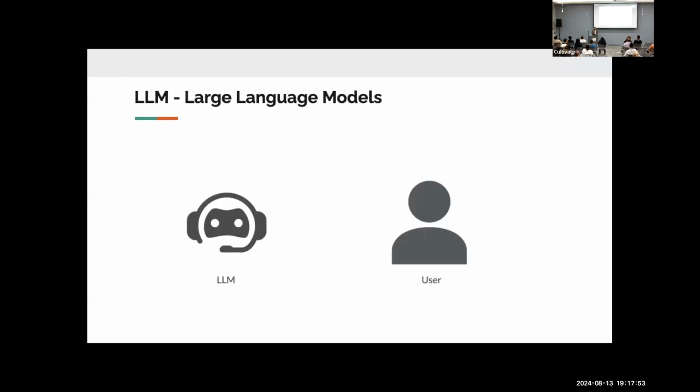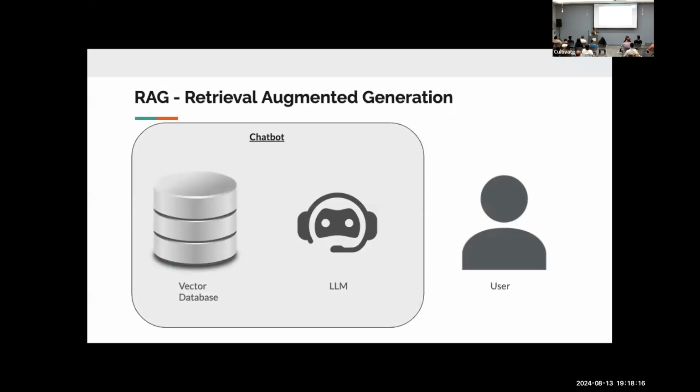But before that, I want to ask you, how many of you know what RAG systems are and how we build them? Few, not many. So I'll just give a brief overview of that. This is how we interact with large language models like ChatGPT or Claude. User has a question, user asks the question, LLM gives the answer. Simple. But when you have your custom data, then systems look somewhat like this, where along with the LLM,